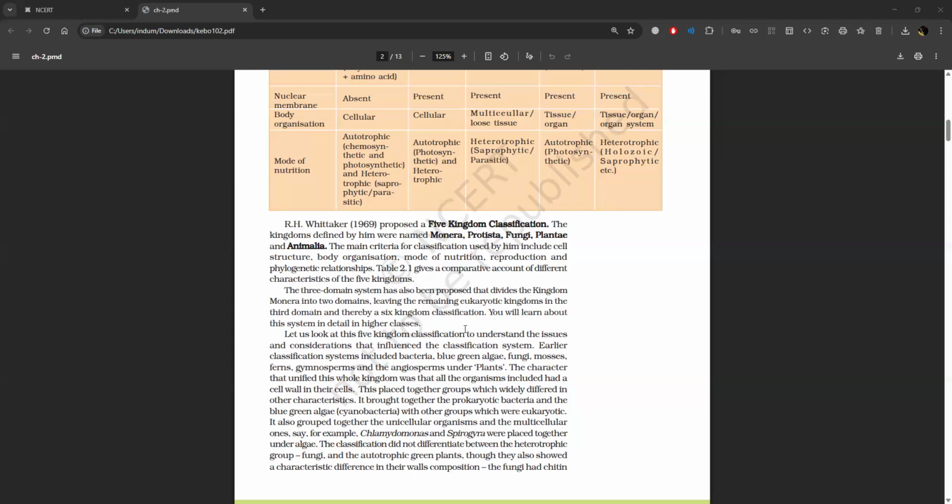The three-domain system has also been proposed that divides the kingdom Monera into two domains, leaving the remaining eukaryotic kingdoms in the third domain and thereby a six-kingdom classification. You will learn about this system in detail in higher classes. Let us look at this five-kingdom classification to understand the issues and considerations that influence the classification system.